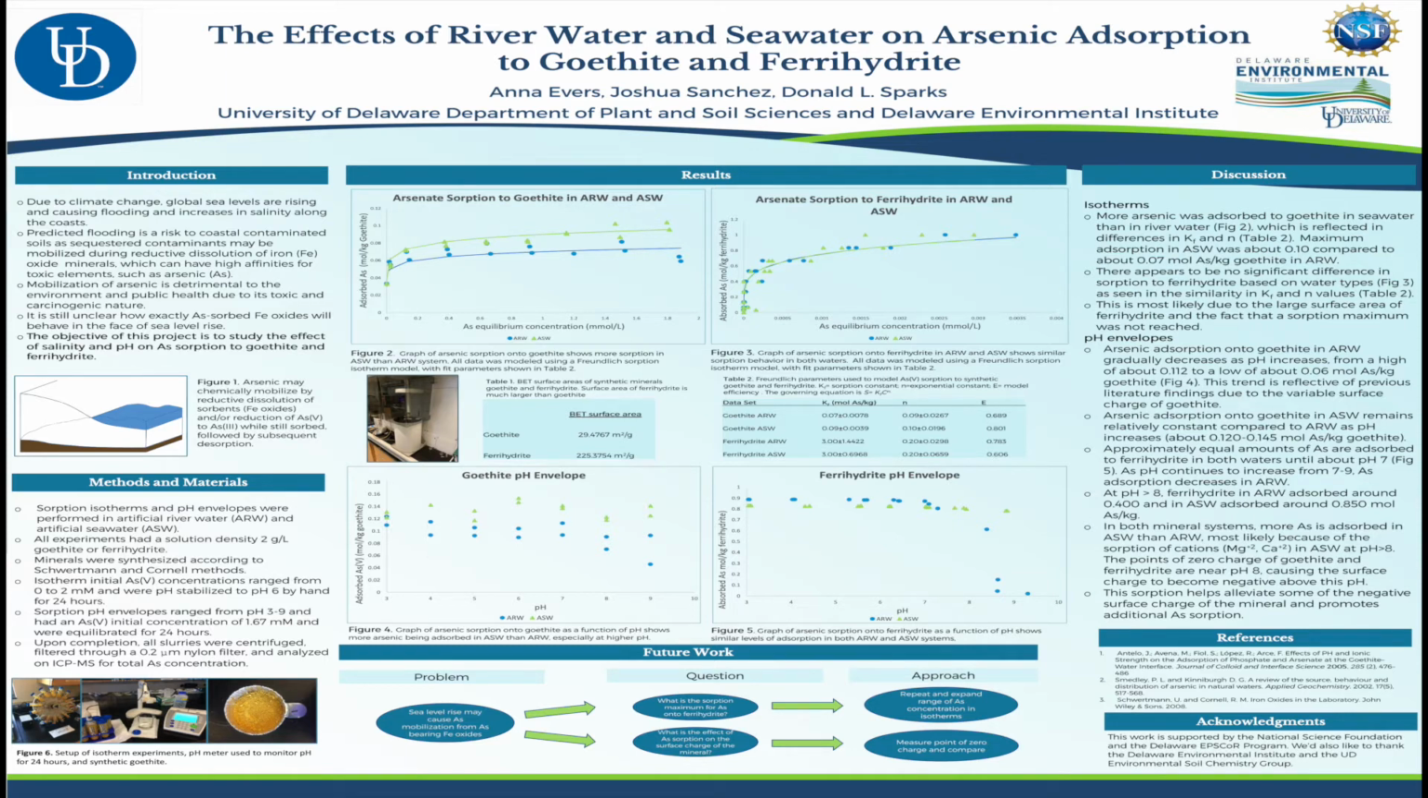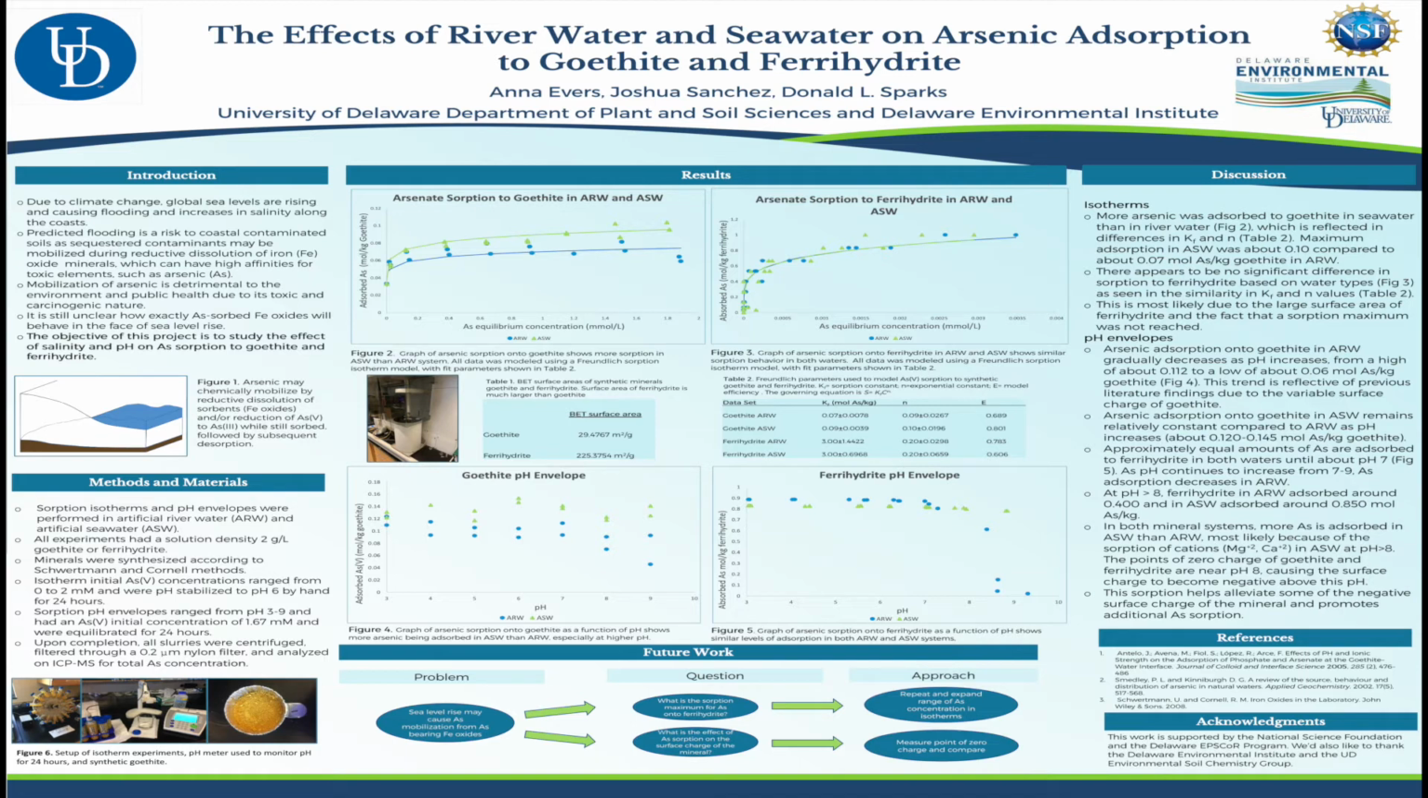Looking at Figure 3, the x and y axis remain the same, except we are looking at absorption onto ferrihydrite now. We can see that the two curves overlap each other, indicating that there is not much difference in arsenic absorption based on seawater and river water in this mineral. This is once again reflected in the Freundlich parameters, as they are similar for both water types in ferrihydrite. This is most likely due to the large surface area of ferrihydrite, and us not reaching the absorption maximum of the mineral.